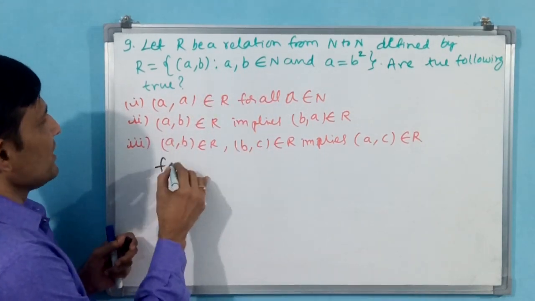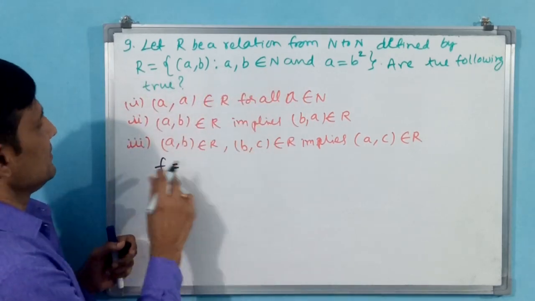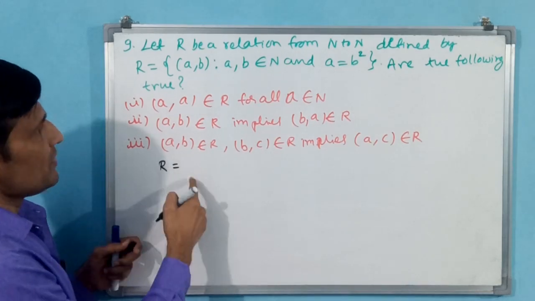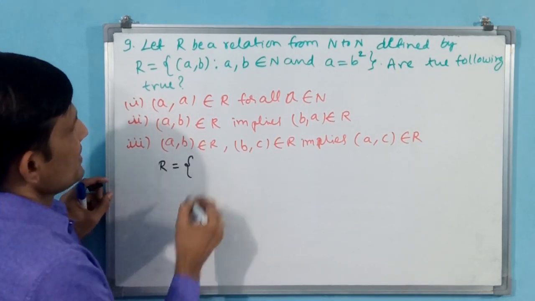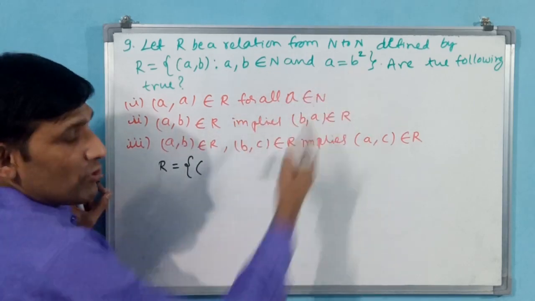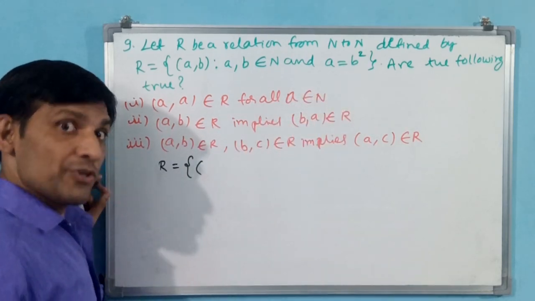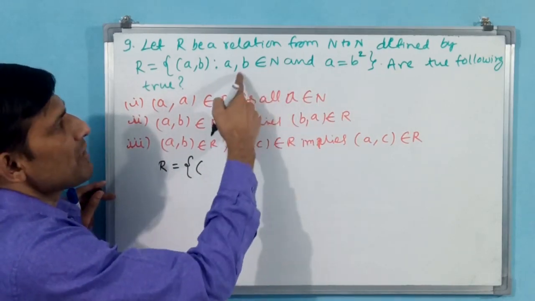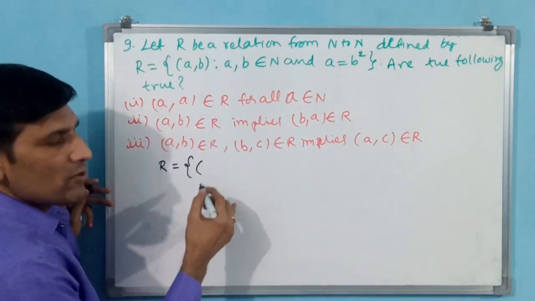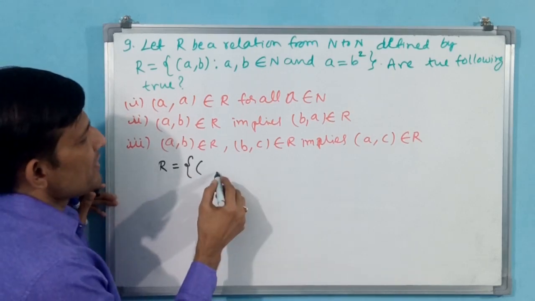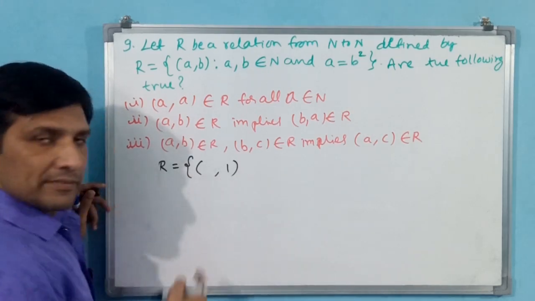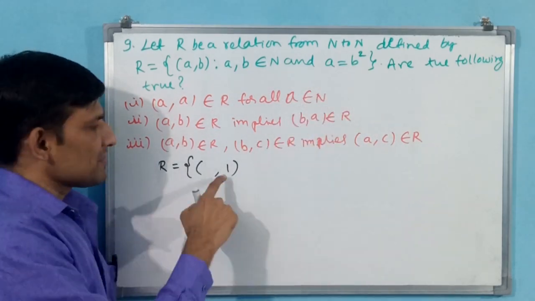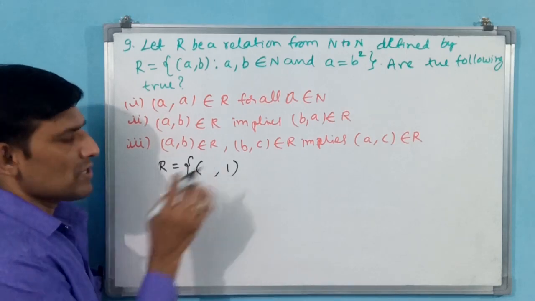Relation is equal to, you see, a is equal to b square. That means here which is bigger? a is bigger. But what is this natural number? a is also a natural number, b is also a natural number. Now natural numbers start from 1. What do I do? I start from 1. Why? Because here a is bigger, b is smaller. That is why from the smaller only we have to start. 1 I have started here.